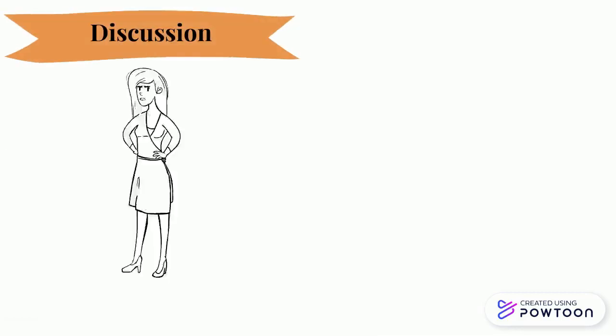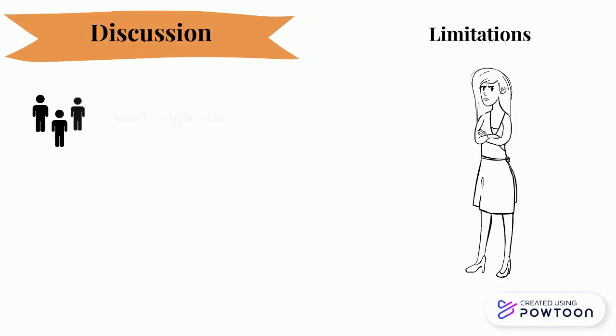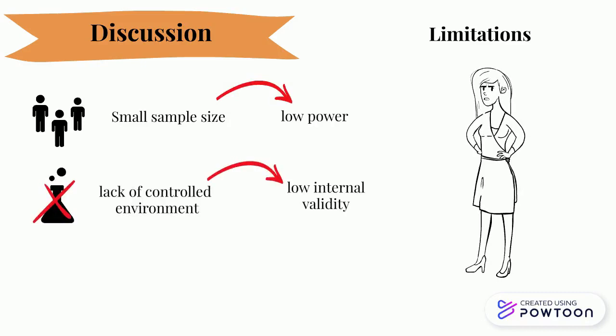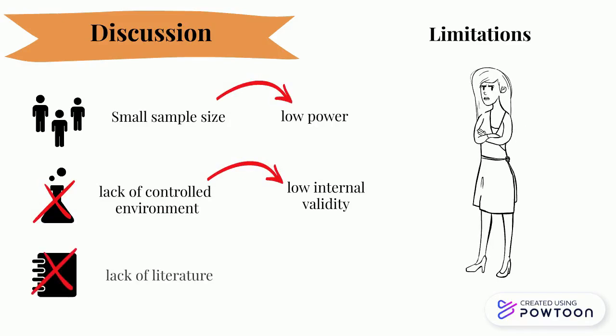Our experiment is not perfect and certainly has some limitations. We had a small sample size, which lowered the power of our experiment. Our experiment was also not in a lab setting, so we could not control for environmental factors occurring near participants, thus decreasing our internal validity. We also had a limited scope of literature to work with, which led us to have to repurpose early acquired and late acquired words from Gerhand and Barry.